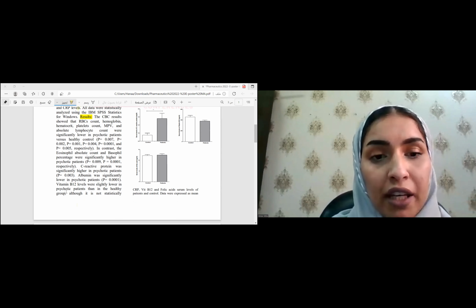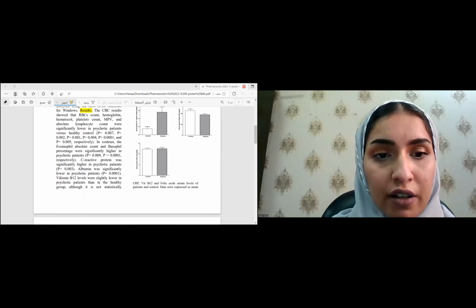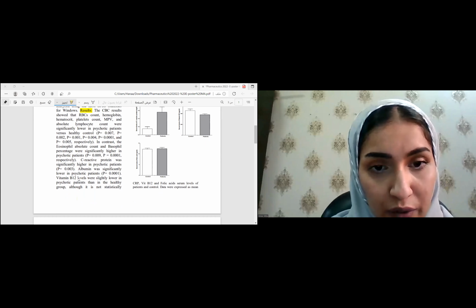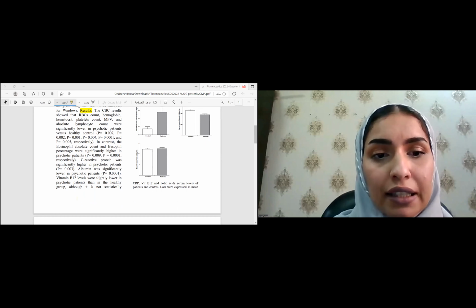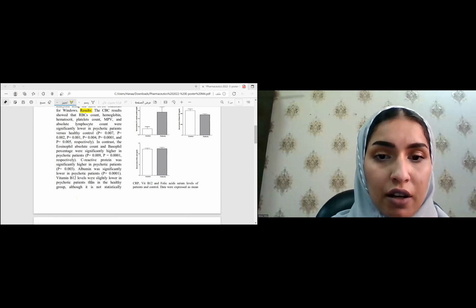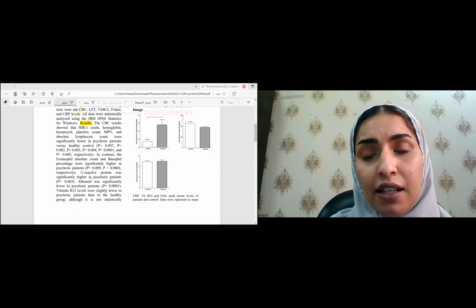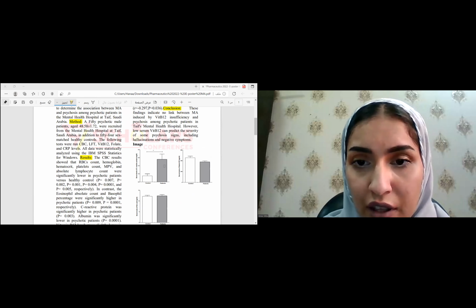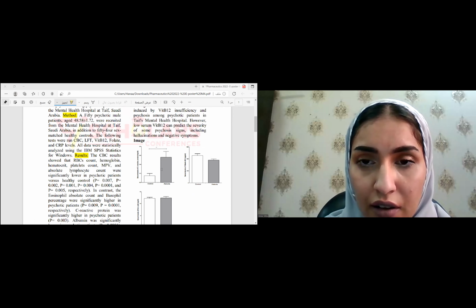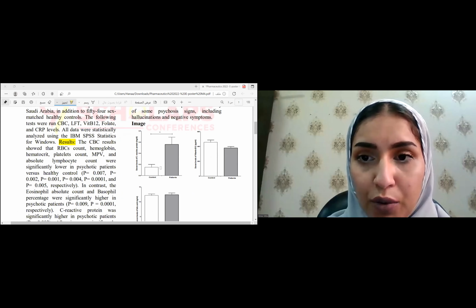Now I will come to the main issue and the main analyte in our research, which is vitamin B12. When we measured it, the levels were slightly lower in the psychotic patients than in the healthy group, but it was not statistically significant. As we see here in the image, the first one is for the C-reactive protein.